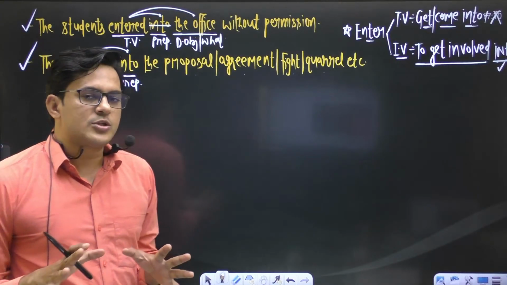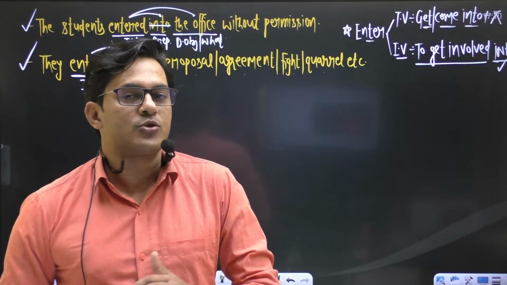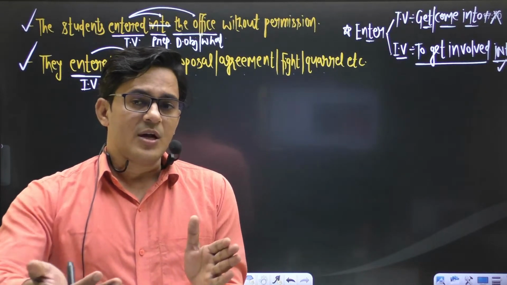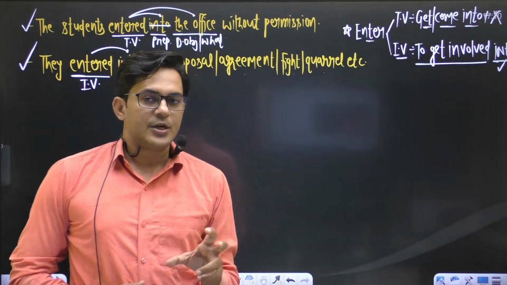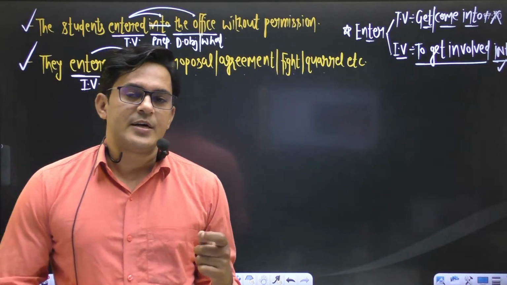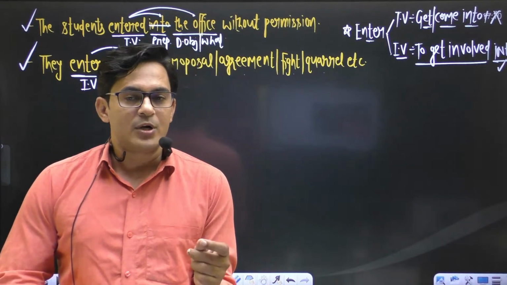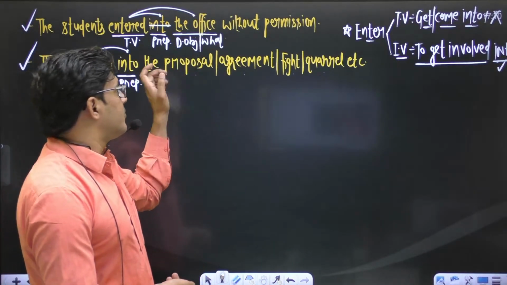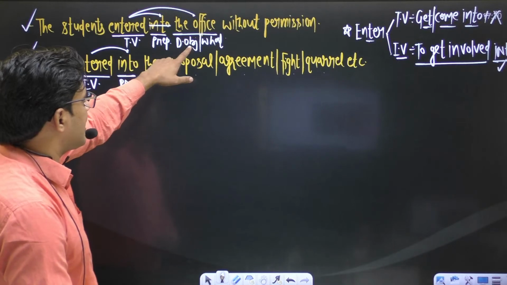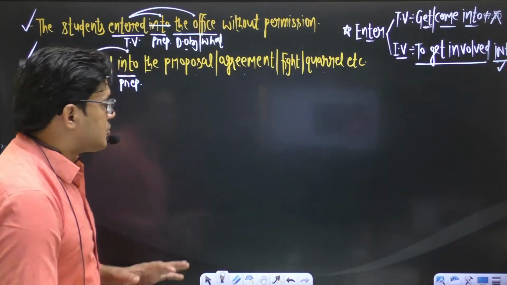So you have to focus on finding out in which particular sense this verb is going to be used. Whether it is a transitive verb, it shows the sense of come into or get into, right? Or you have to find out whether it is going to be used in the sense of to get involved. In this situation, it becomes an intransitive verb. We can use the preposition into, but in the first sentence, this is a transitive verb. You are getting an object, reply of what, so drop the preposition into, right? So this is the concept.